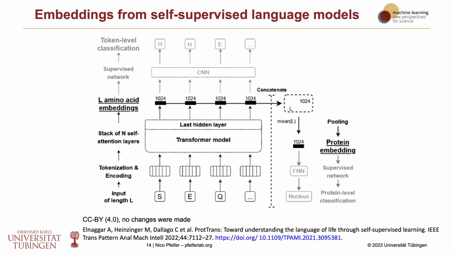Through this, and through seeing many, many protein sequences, you can train an encoder, a transformer basically with self-attention, that in the end gives you a very good embedding of your sequence. And this embedding is then a very high-dimensional representation of your amino acids, still containing the position information.